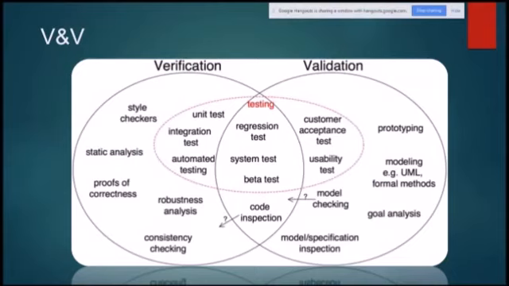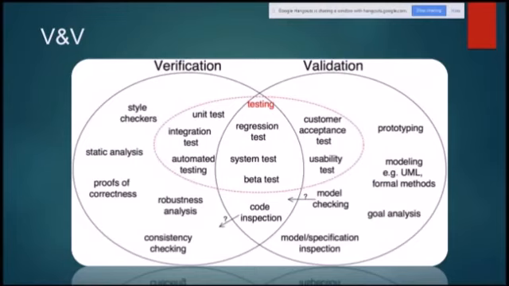So testing, for example, has some different types of test which are there in verification as well as validation. So testing is right from validation to verification. Testing is everywhere if you look at it. So what testing is applicable when validation is being done? We have regression test, system test, beta test, customer acceptance test, usability test.